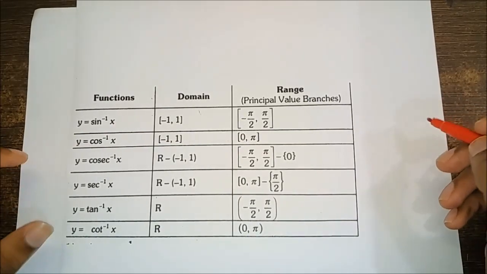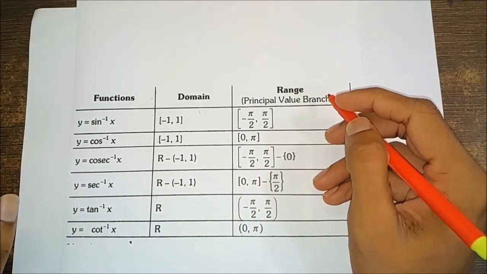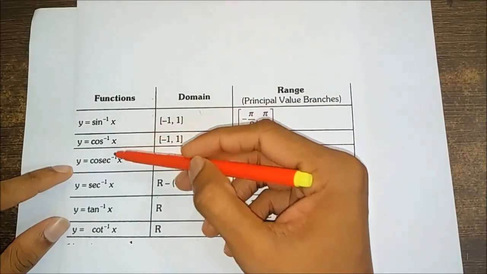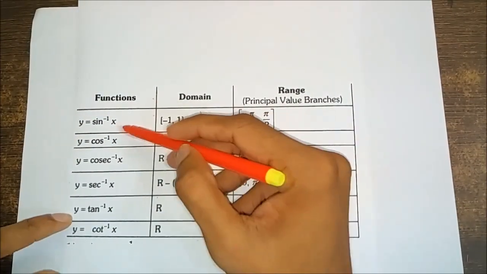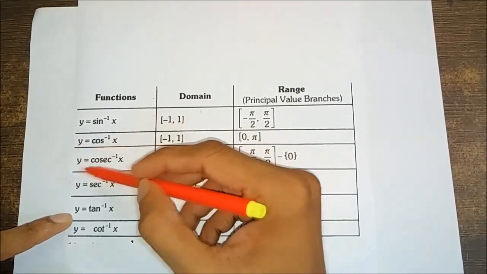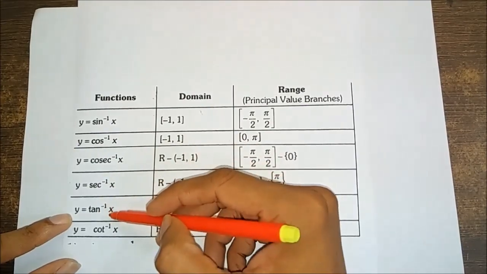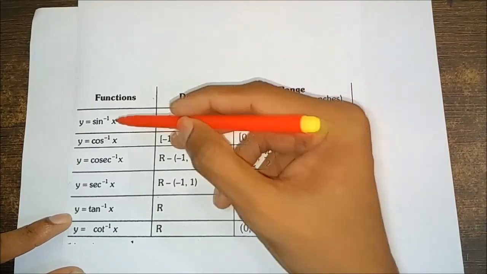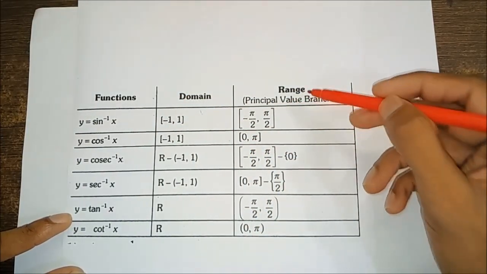Inverse trigonometric functions. The value of an inverse trigonometric function which lies in its principal value branch is called the principal value of that inverse trigonometric function. So we have the functions y is equal to sin inverse x, y is equal to cos inverse x, y is equal to cosec inverse x, y is equal to sec inverse x, y is equal to tan inverse x, and y is equal to cot inverse x, each with its domain and also its principal value branch, that is the range.